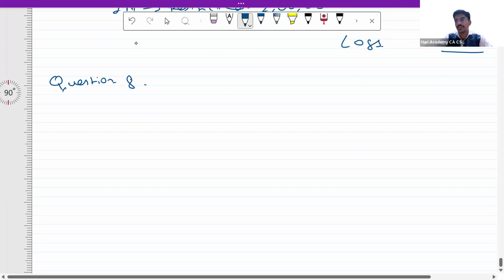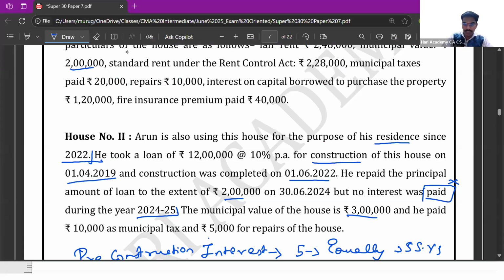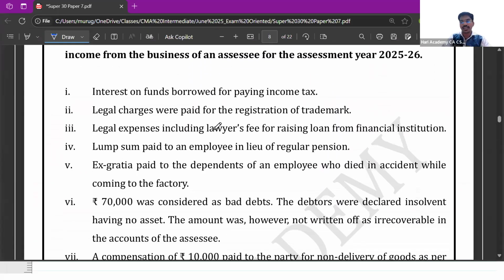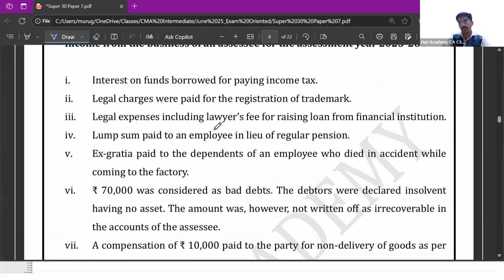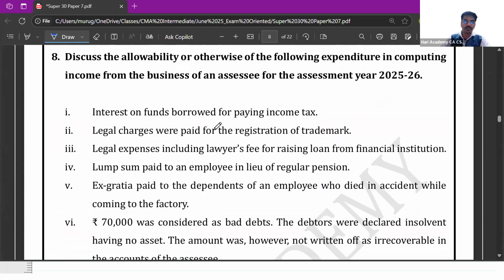Question number 8 is a simple question which is going to deal with whether an expense is allowable or not in respect of PGBP. Now we are shifting from house property chapters to the PGBP chapter, right? So in this video, we'll just look at one simple question alone in relation to PGBP. The other things in relation to PGBP, we'll look at in the next question, right? So this is a simple question we'll solve here itself, right?